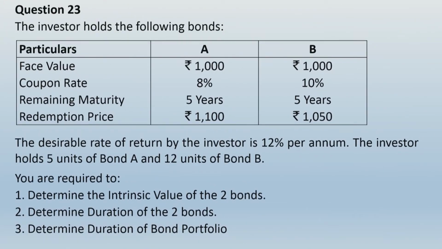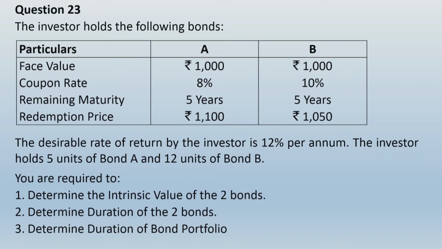The investor holds the following bonds A and B, and face value of both the bonds is given as 1000 each. Coupon rate for bond A is 8% and B is 10%. Remaining maturity for both the bonds is 5 years. And the redemption price of bond A is 1100, for bond B it is 1050. The desirable rate of return by the investor is 12% per annum, and the investor holds 5 units of bond A and 12 units of bond B.